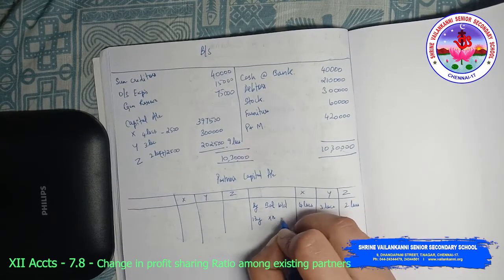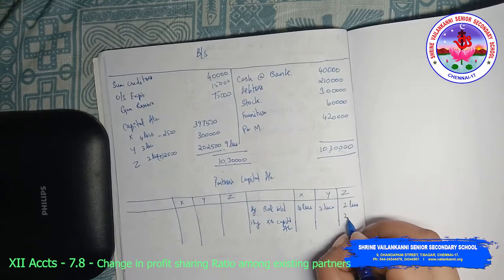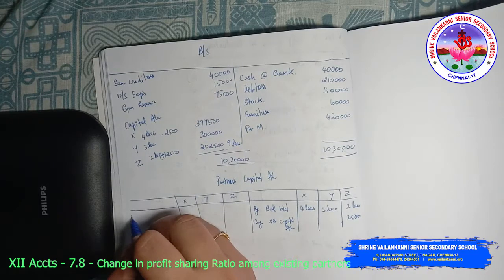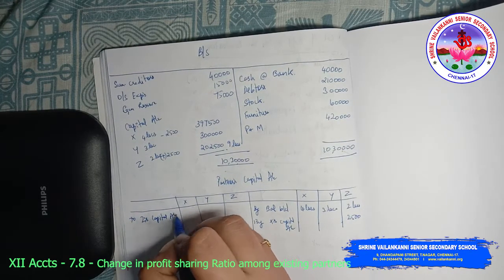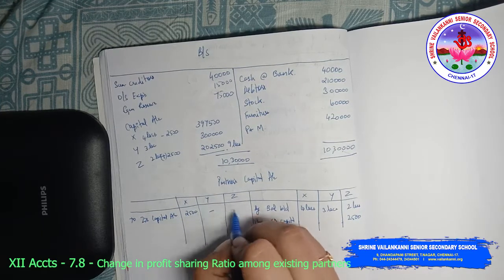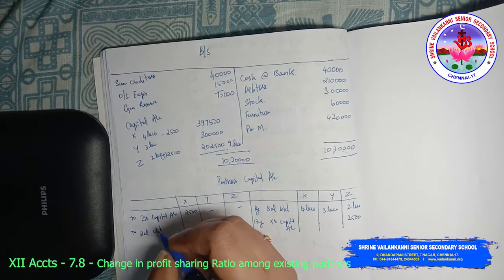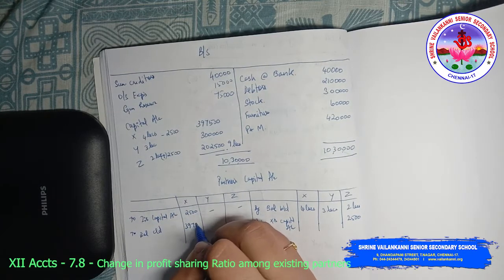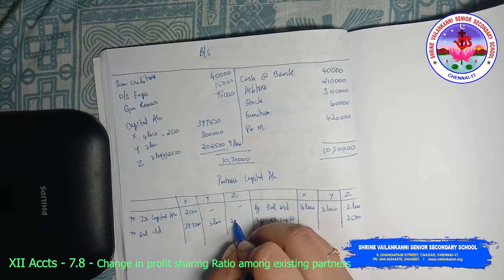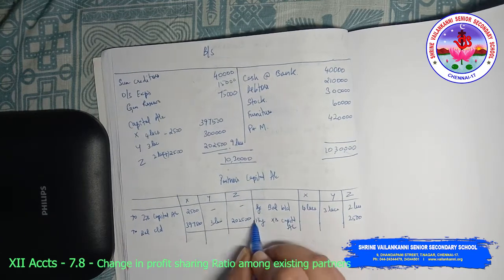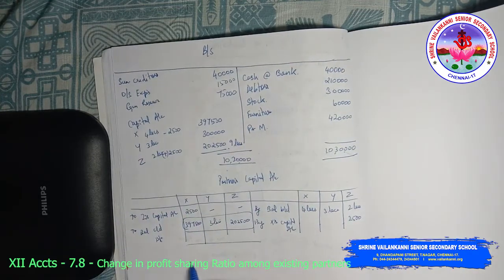By X's capital account in Z's 2,500, to Z's capital account 2,500, to balance carried down 3,97,500, 3 lakhs, 2 lakh 2,500. This is the balancing figure that we have taken to the balance sheet.